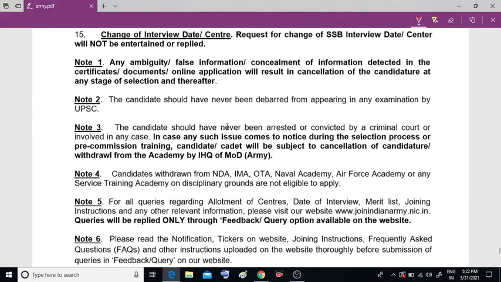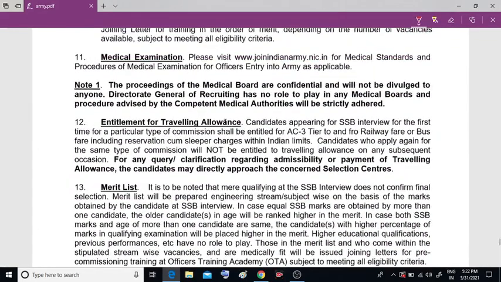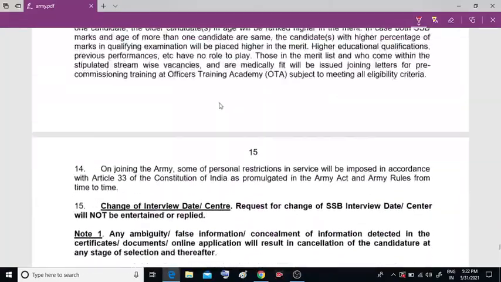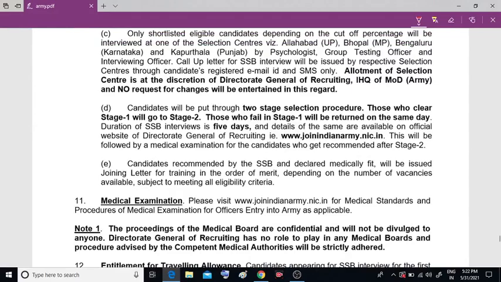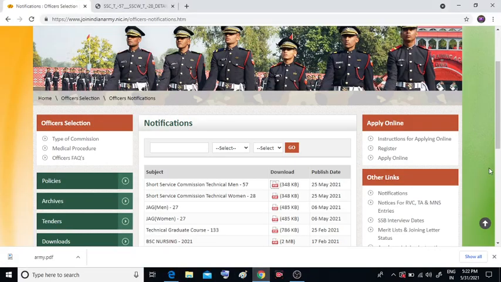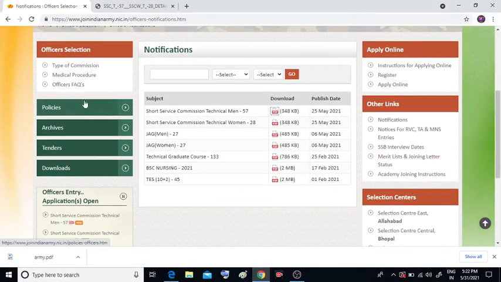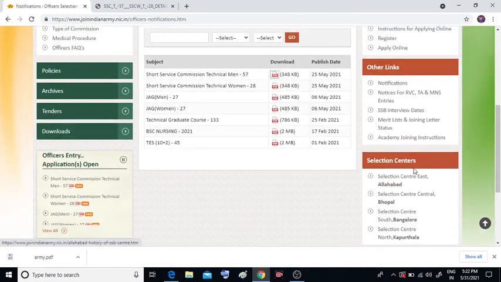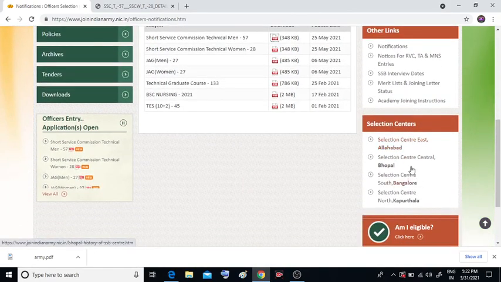One minute, I will tell you the centers, what are the different centers to give the interview. Bangalore is also there. Okay, let me show you on the website. Right, selection center, you can see Allahabad selection center, Bhopal, Bangalore, and Kapurthala, Punjab. These are the 4 they have given.